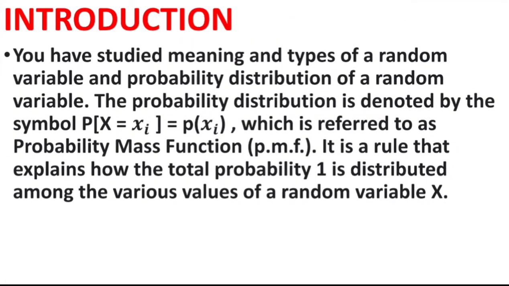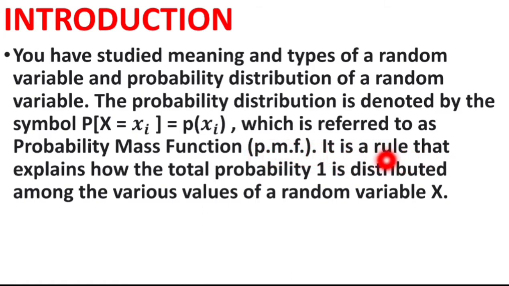You have studied the meaning and types of random variable and probability distribution of random variable. The probability distribution is denoted by the symbol P of X is equal to xi is equal to p of xi, which is referred to as a probability mass function, in short PMF.